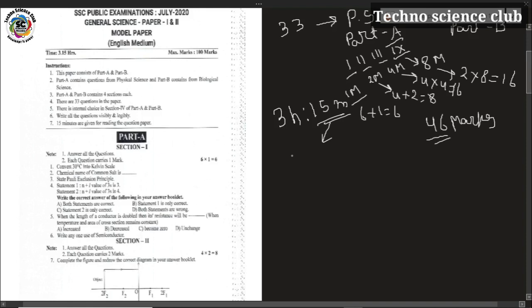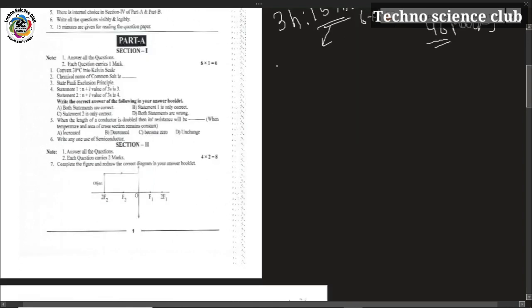So let's convert degree centigrade into kelvins. 30 degrees centigrade is equal to 30 plus 273. 30 plus 273 is equal to 303 kelvins. By this you can change degree centigrade to Kelvin by adding 273.